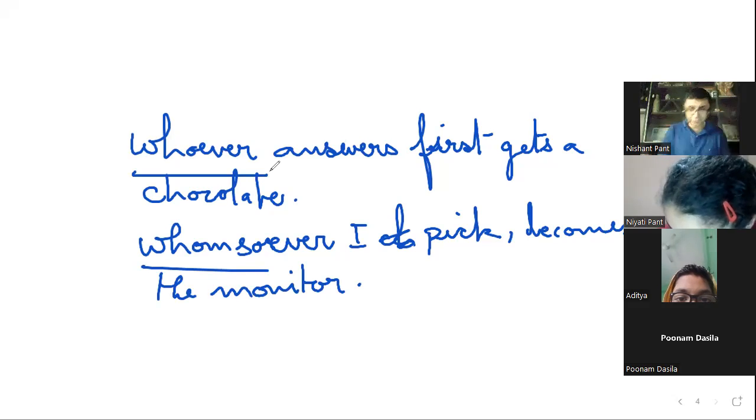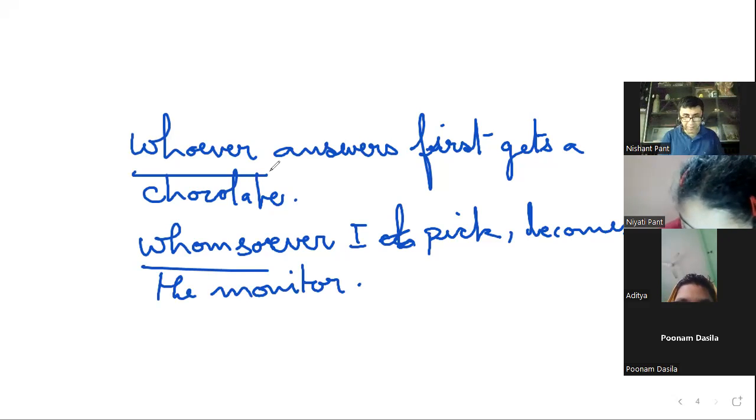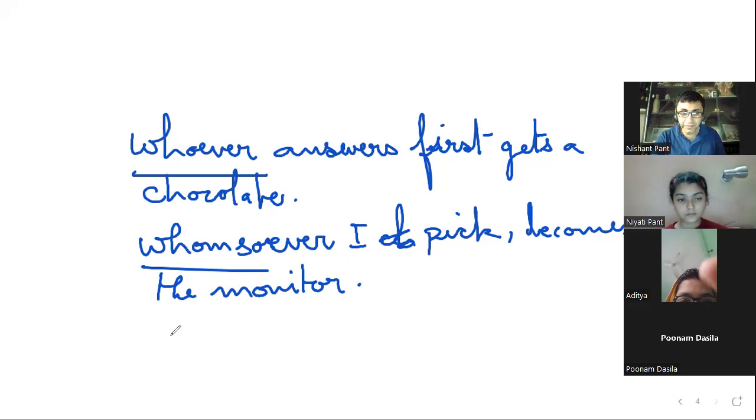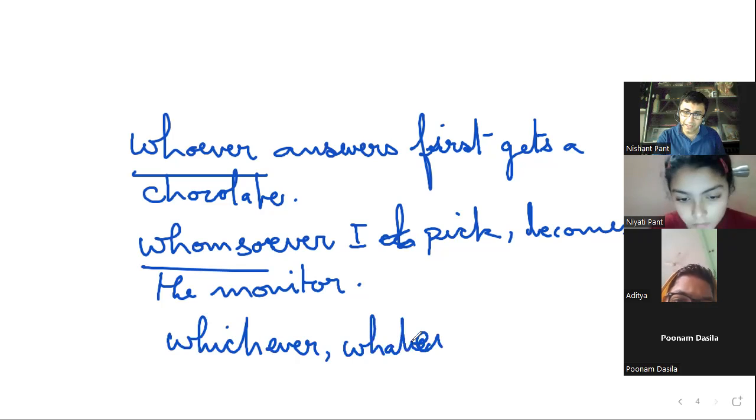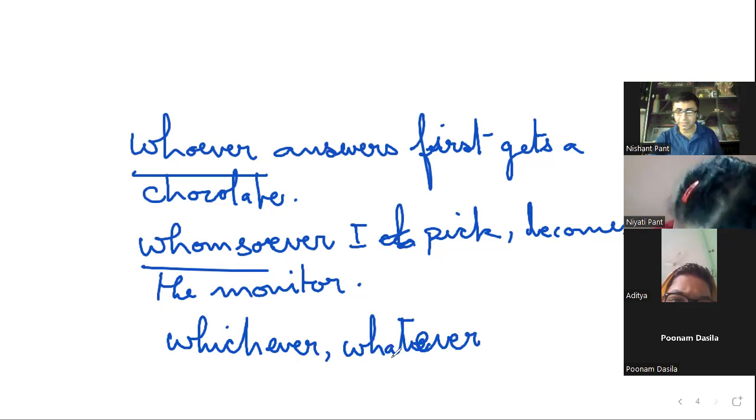Who gets a chocolate? Jo bhi pehle answer karega. And whomsoever I pick becomes the monitor. Jis kisi ko bhi main pakdunga. So whatever, whichever also are relative pronouns. Whichever and whatever are also relative pronouns. Just remember this.